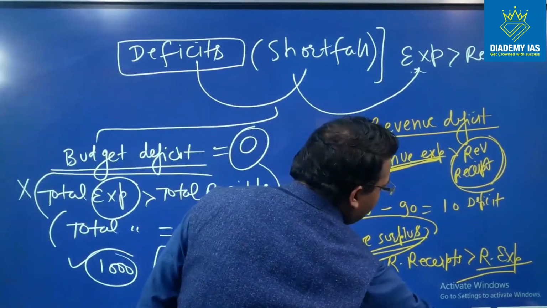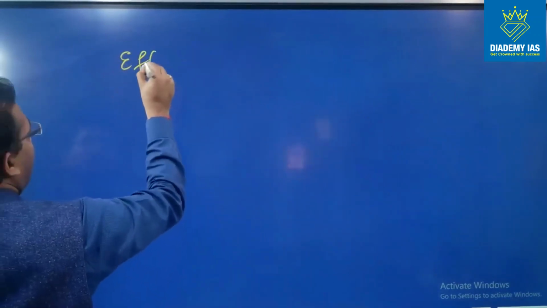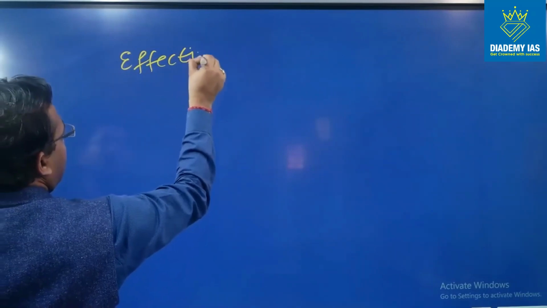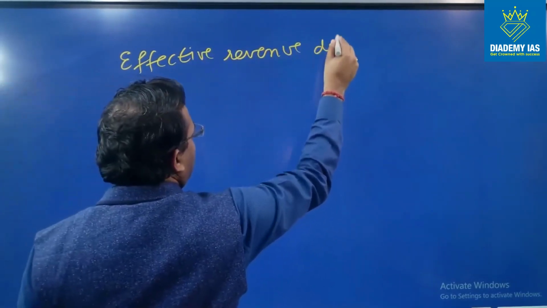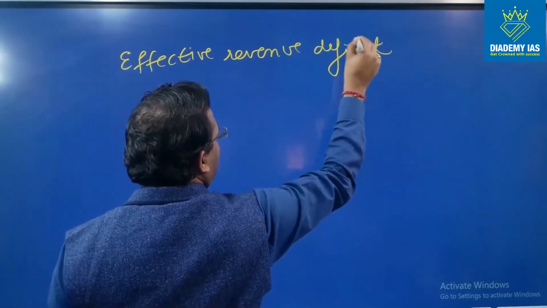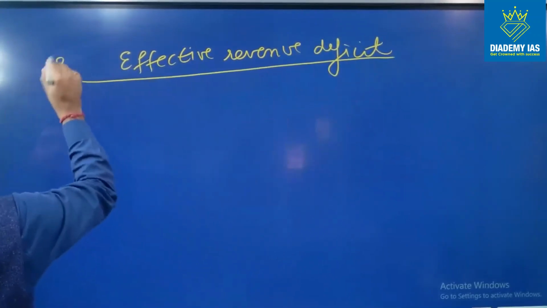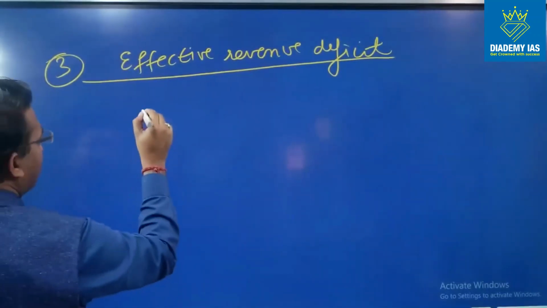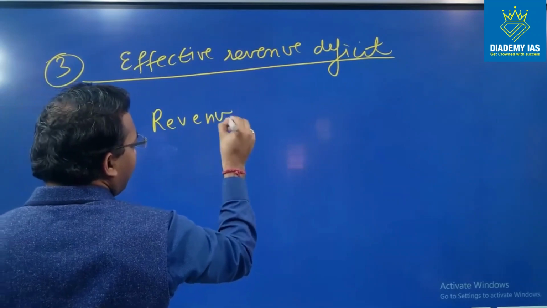Now there is one more term which is effective revenue deficit. So what is effective revenue deficit? So first of all, let us see revenue deficit again.